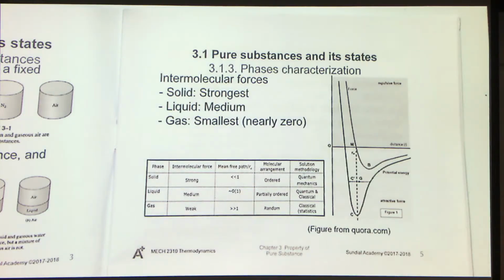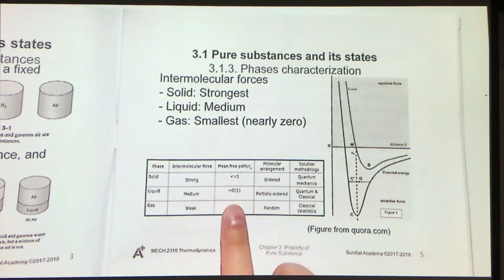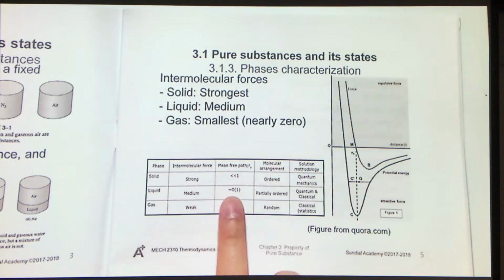For the mean free path, you will see that for solid it is much smaller than 1 because solid has a very closely packed arrangement. So if a molecule moves, it will very easily collide with another molecule. So the mean free path is quite small. For liquid, its magnitude is quite close to 1. This big O notation just means the magnitude of the things inside the bracket. So it has a magnitude close to 1, that means about the atomic radius.